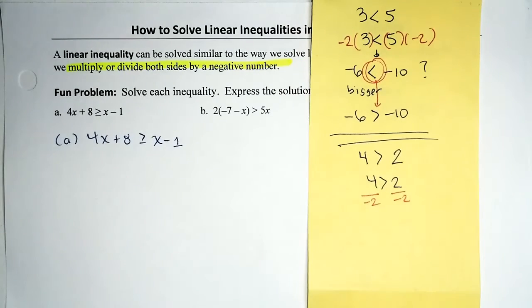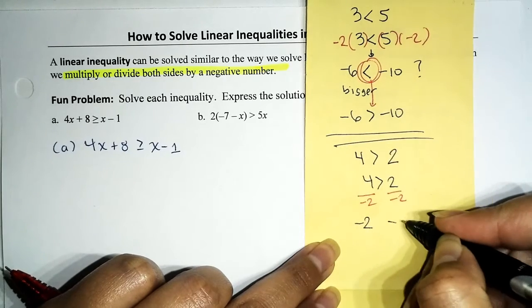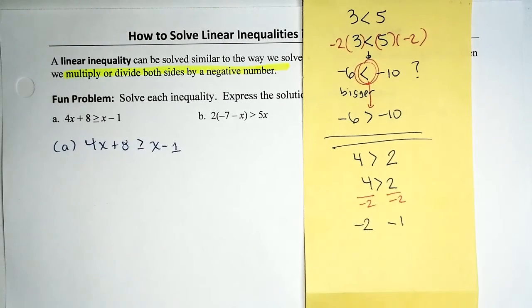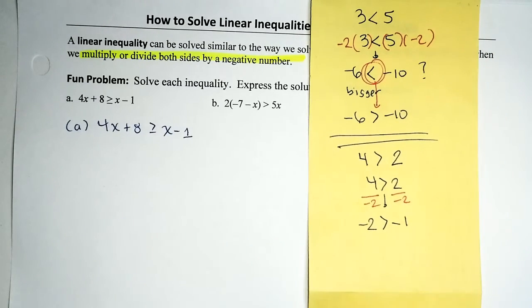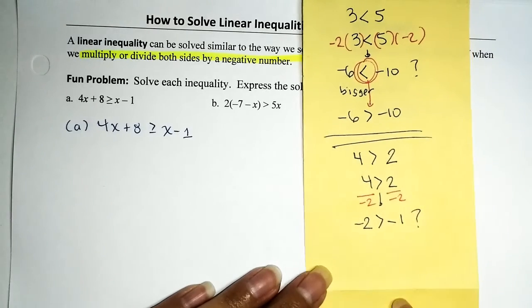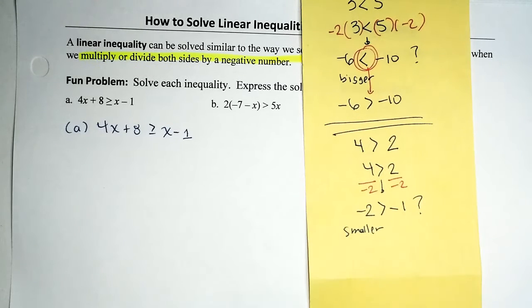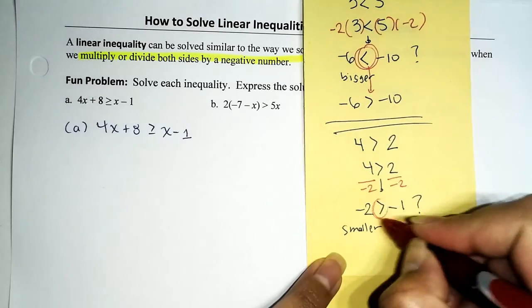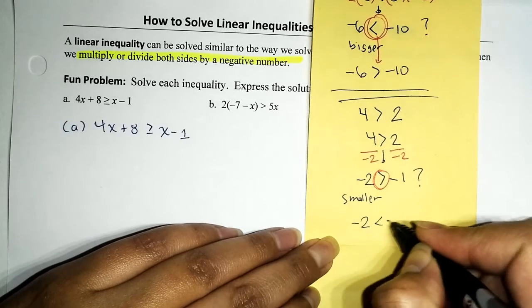So we keep our cool, we do the arithmetic. Quotient of 4 and -2 is -2. Quotient of 2 and -2 is -1. And again, being the good students that we are, we bring down the rest of the problem. So our statement reads -2 is greater than -1. And again, I'm scratching my head because this is a lie. -2 is not greater than -1. It's actually smaller. So in order to make this a true statement, we don't want to tell the world lies. There's no way around it. We have to reverse the direction of the inequality symbol. So that will give us -2 is less than -1.